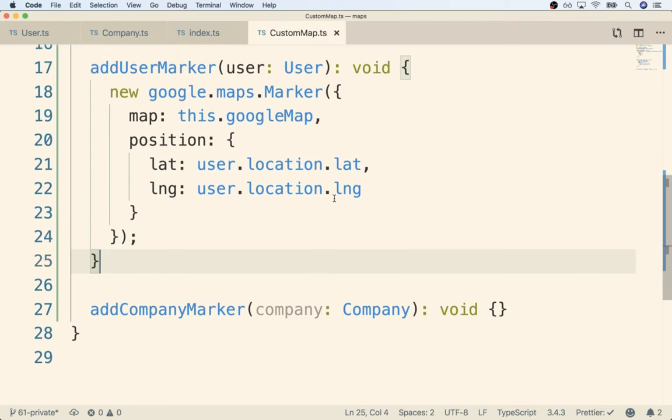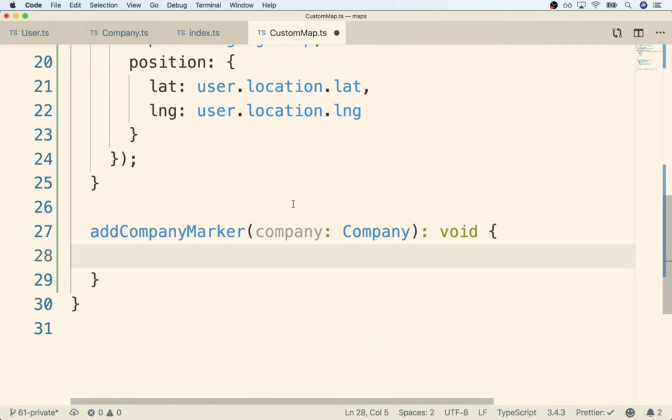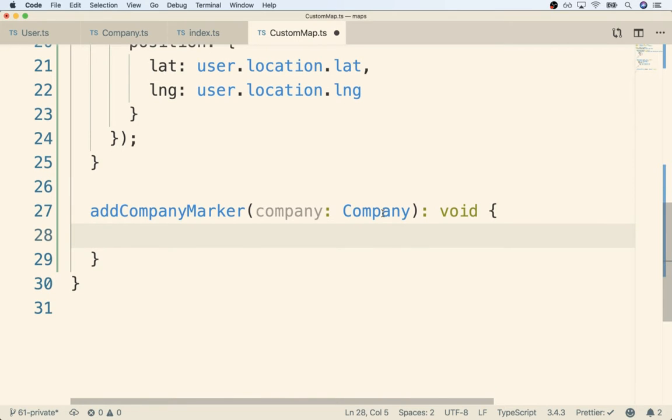In this video, we're going to continue by implementing our add company marker method. So I'm still inside my custom map class, down here at the bottom. I'm going to expand the method definition, and we're going to create another marker inside of here.